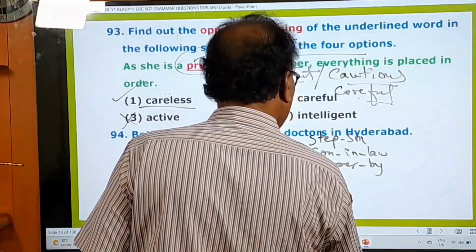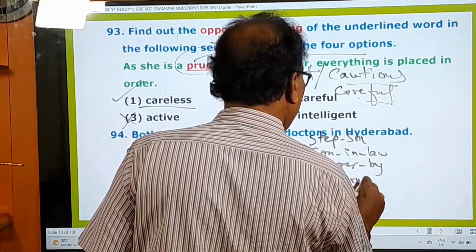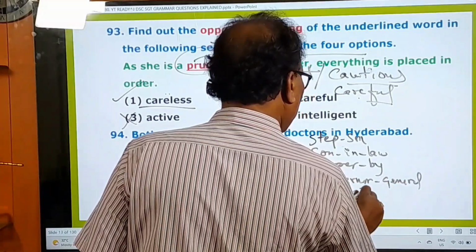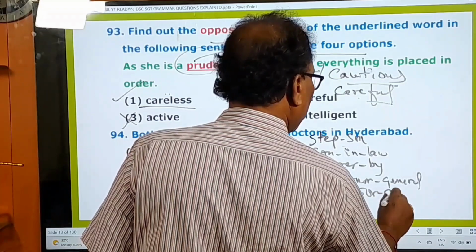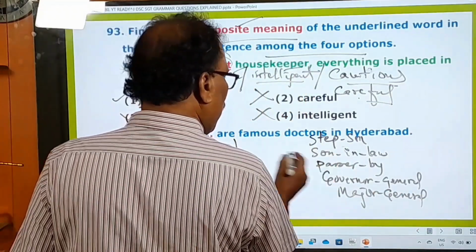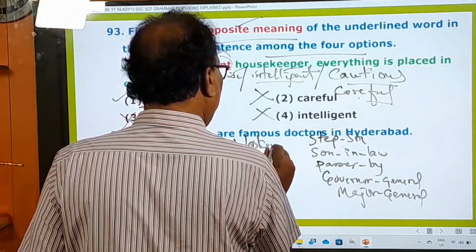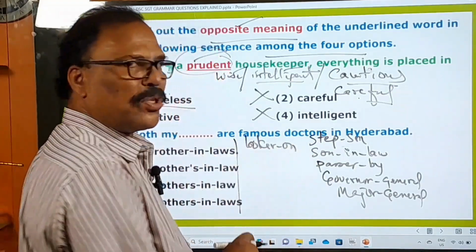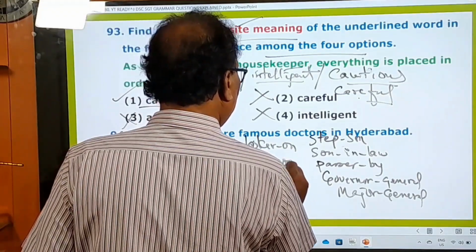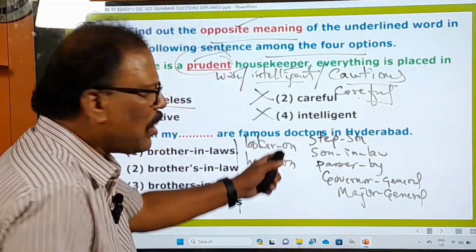And governor general, major general. There are so many words, you know. The major general, looker on, పర్యవేక్షకుడు, supervisor, looker on, hanger on, ఆధారపడేవాడు. See, these are all compound words.